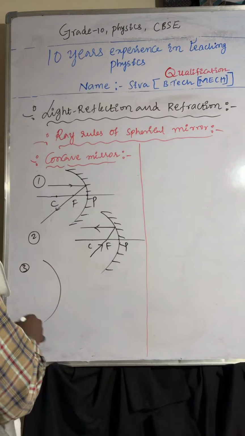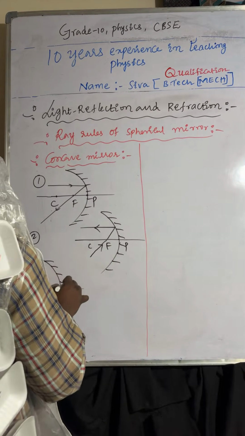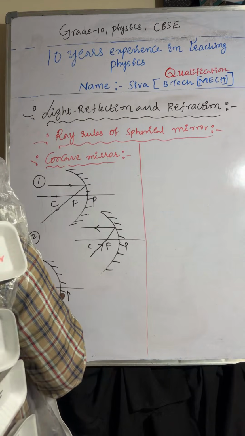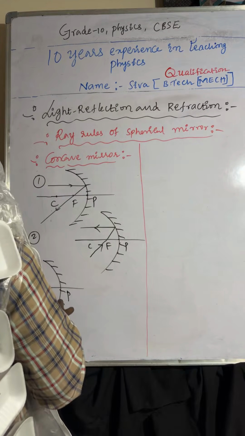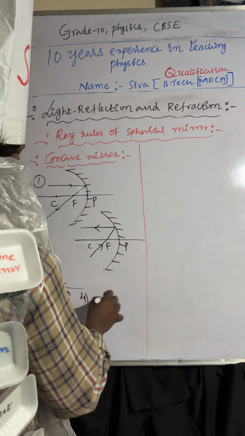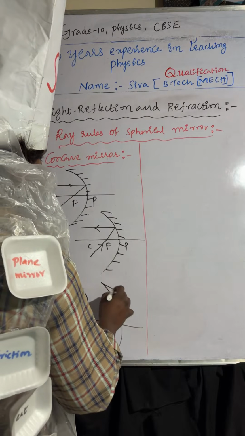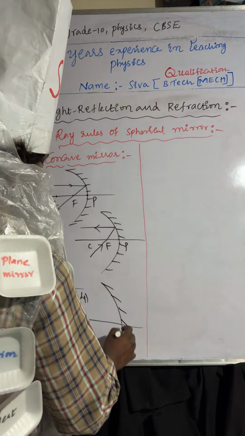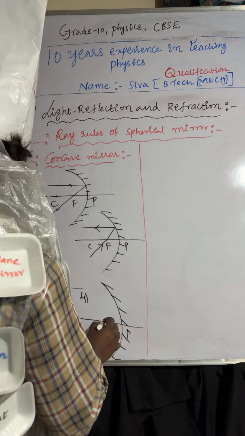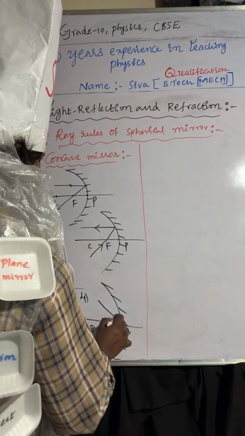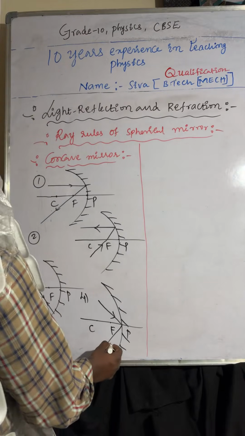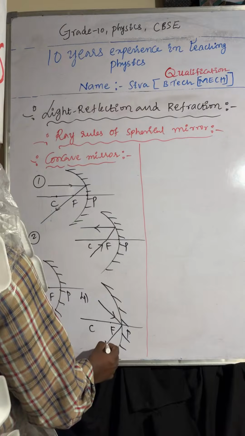Coming to third one you can observe here. This is the pole, focus, center of curvature. Light ray is passing through center of curvature, so it moves in the same direction. Coming to the fourth one. So pole, focus, center of curvature. So a light ray incident at the pole reflects back. So that's enough.